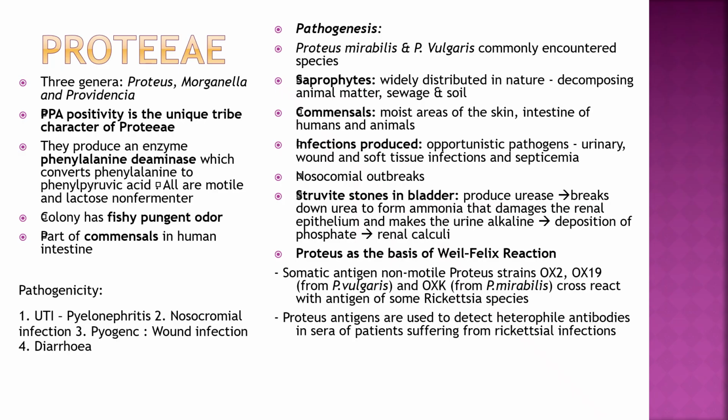Proteus is the basis of the Weil-Felix reaction. Somatic antigens of non-motile Proteus strains OX2, OX19 from vulgaris and OXK from mirabilis cross-react with antigens of some Rickettsia species. Proteus antigens are used to detect heterophile antibodies in the serum of patients suffering from rickettsial infections.